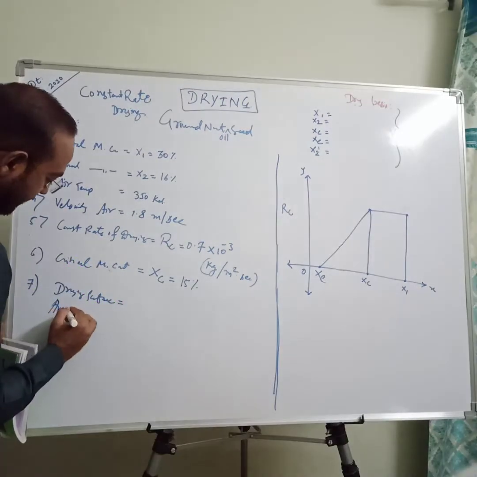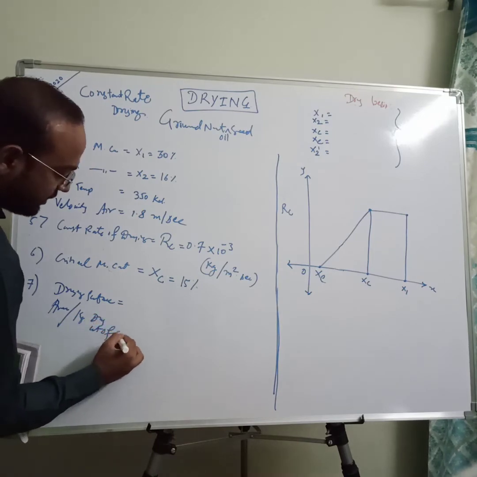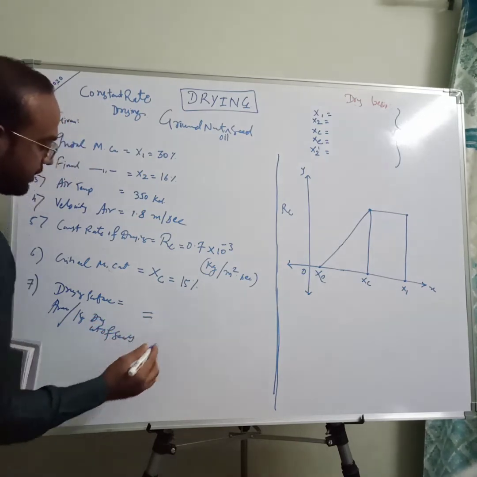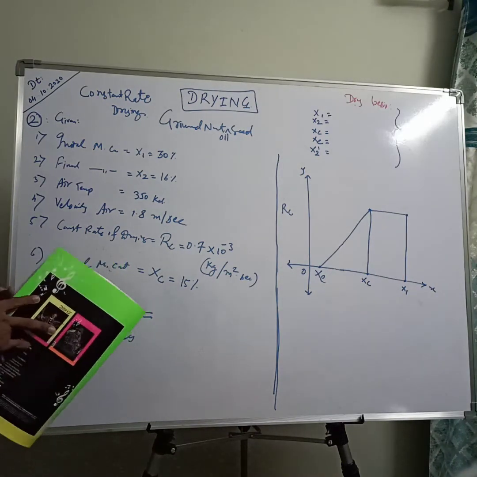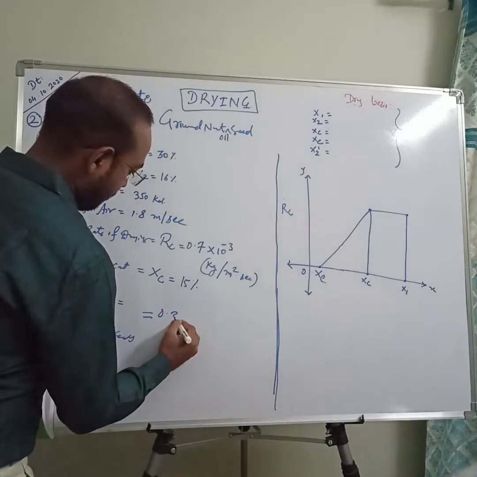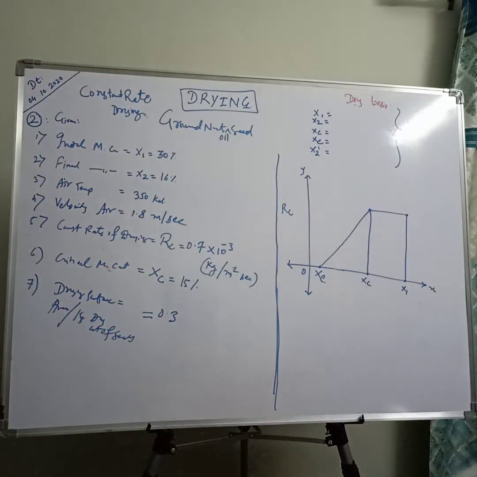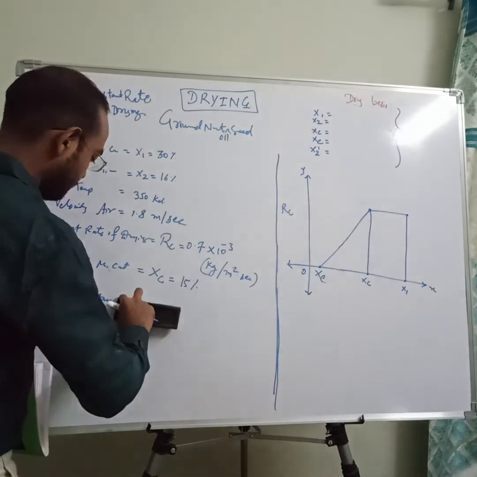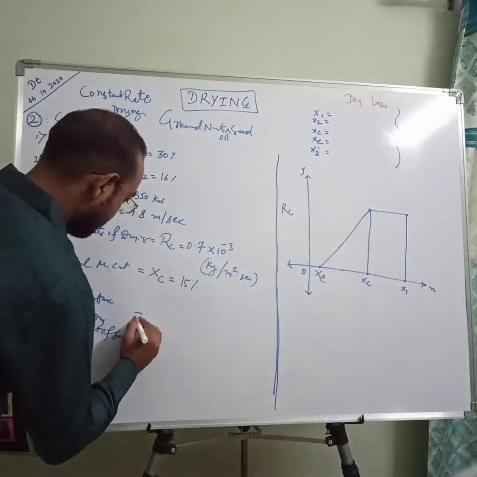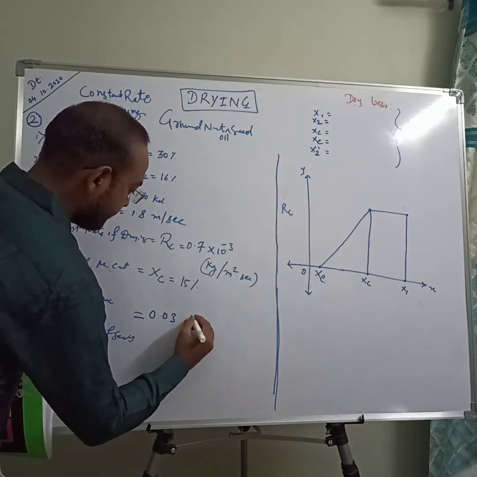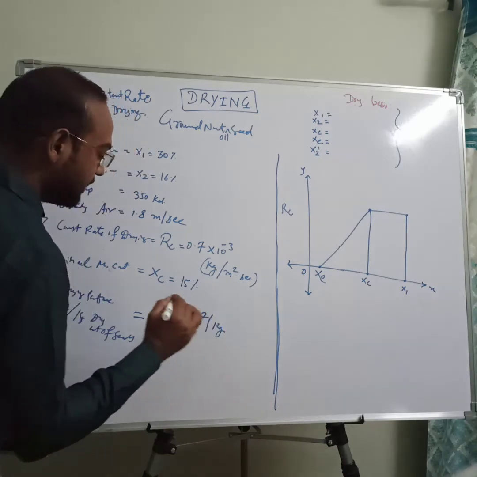Drying surface area per kg of dry weight of seeds is provided, that is the surface area is 0.03 meter square per kg. 0.03 meter square per kg of dry seeds.